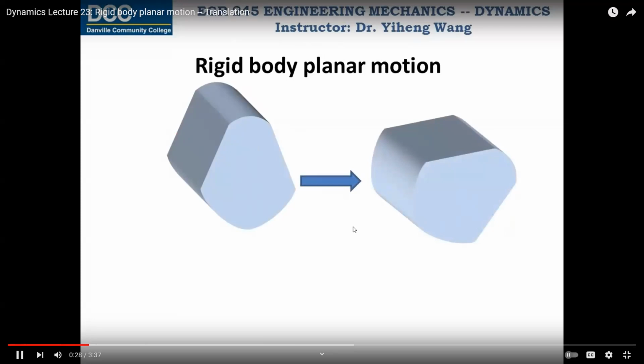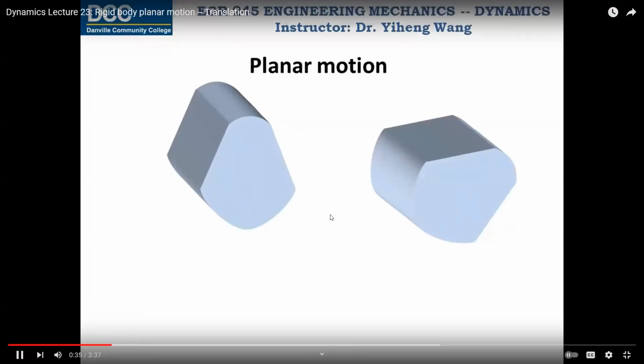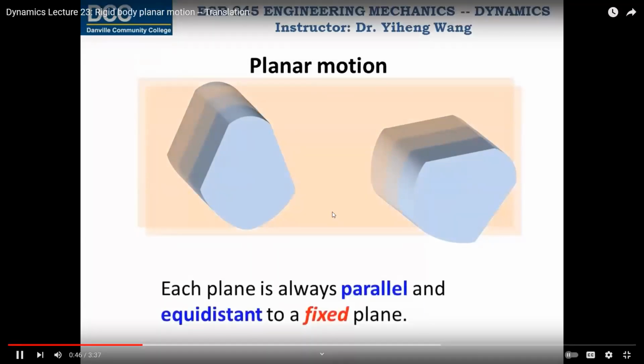Observe. For now, we only focus on planar motion instead of three-dimensional motion, which means that during motion, the path of any given particle in this rigid body is limited in a plane, and these planes are parallel to each other. And also, each plane is always parallel to a fixed plane, and it remains at the same distance. Note this point: each plane is always parallel and equidistant to a fixed plane. So the distance between the two internal points always remains constant.